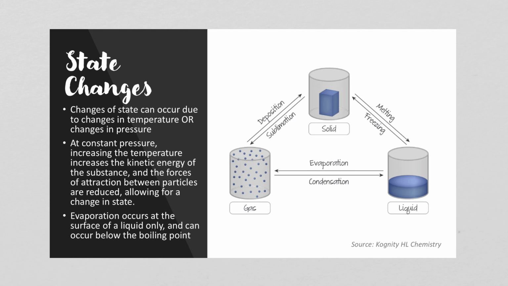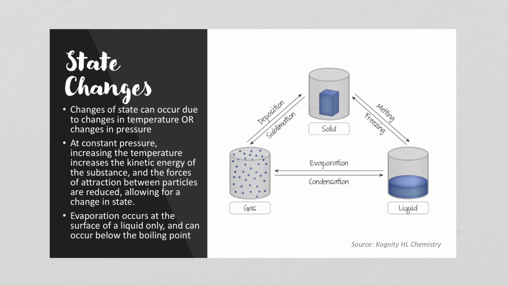There's less pressure in the upper atmosphere. So at constant pressure, if you're increasing the temperature, you're increasing the kinetic energy of the substance. So the particles are moving faster and the forces of attraction between the particles become reduced, and that allows for a change in state. And evaporation occurs at the surface of a liquid only and can occur actually below the boiling point. So that's why water can evaporate from a puddle even though it's not at the boiling point.